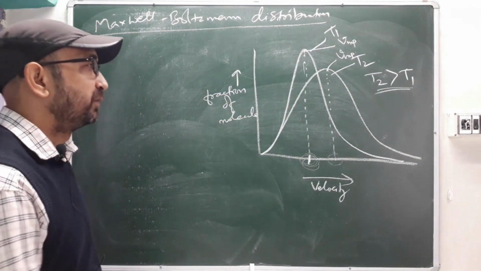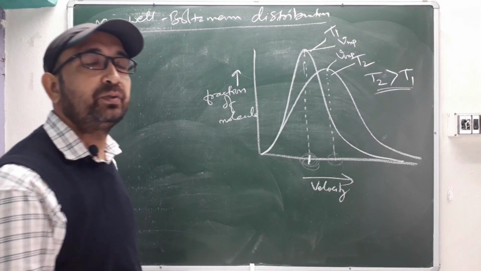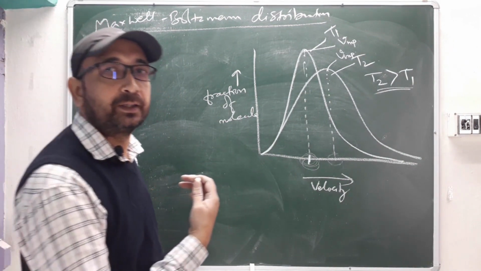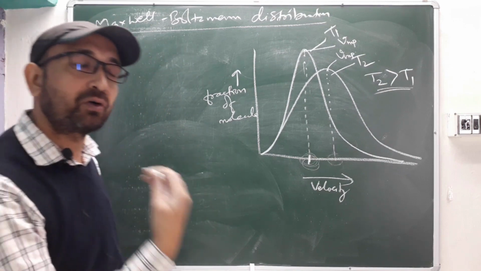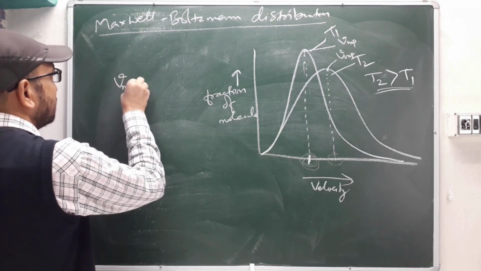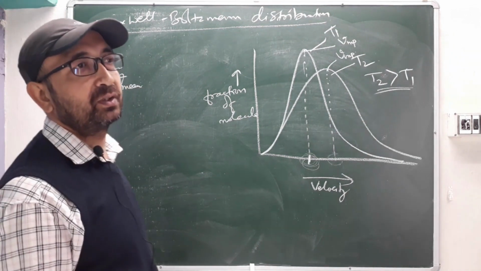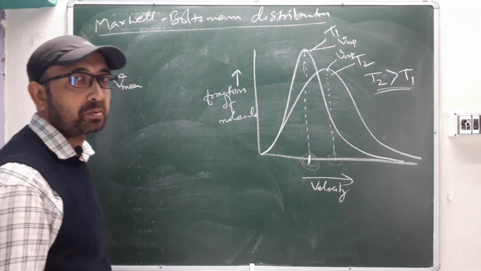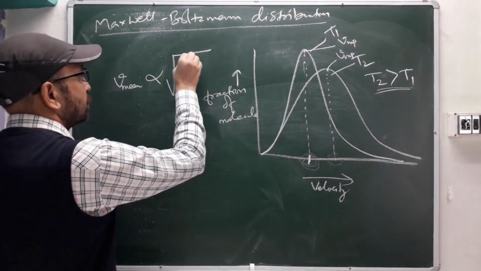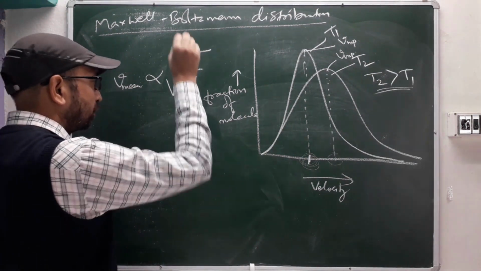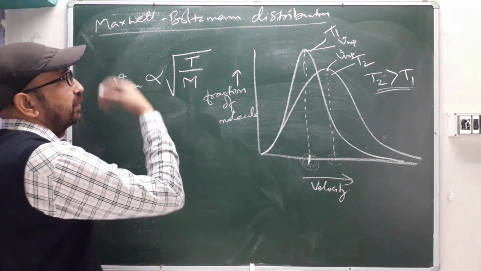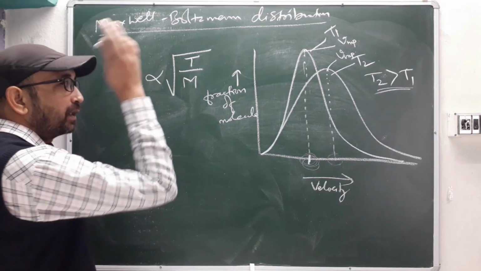So with this you will be solving RMS velocity, most probable velocity and average velocity. These three relations they always ask. Directly you can say this velocity, whether it's root mean square, most probable or average velocity, will be proportional to the square root of temperature over molecular mass. So as mass is increased, whether it's root mean square, most probable or average velocity, that will decrease.